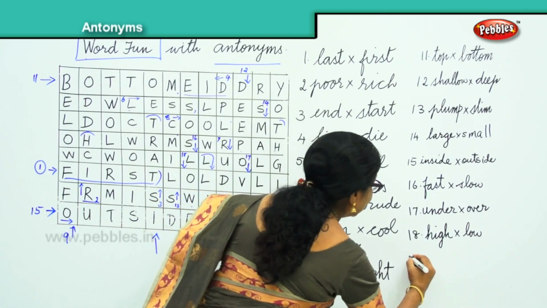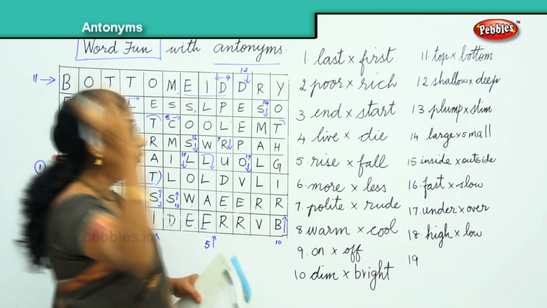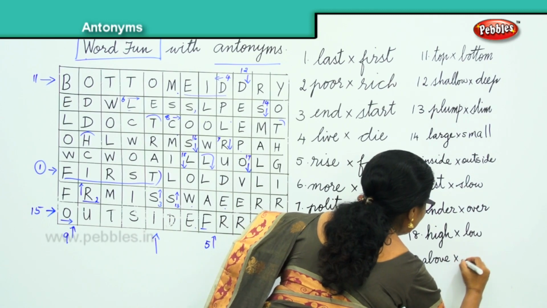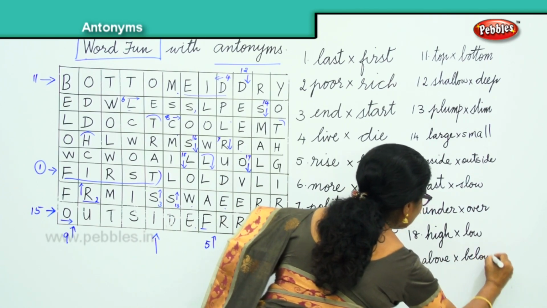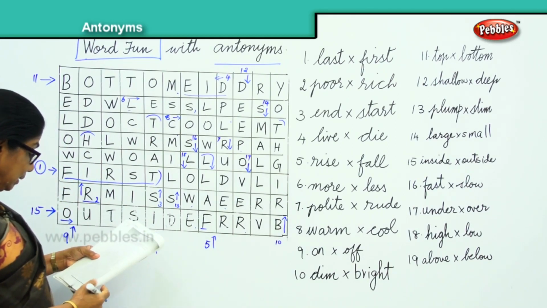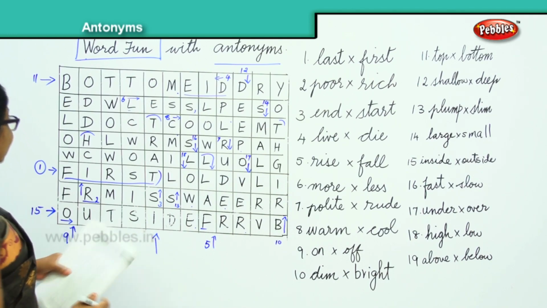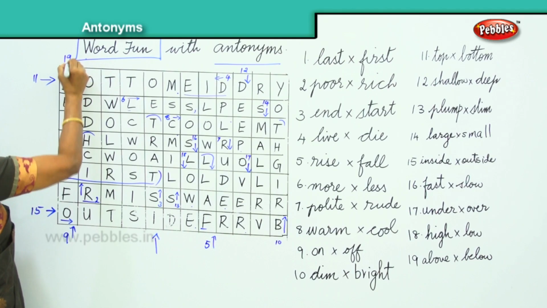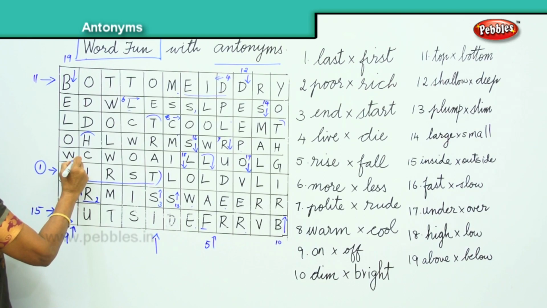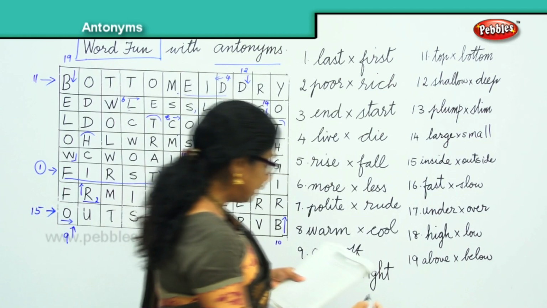Then the 19th word we have above, very good, below, above, below. Let's find below, that is number 19. The 19th we have and it goes down, B-E-L-O-W, below, above, below. And the final word we have is hit.